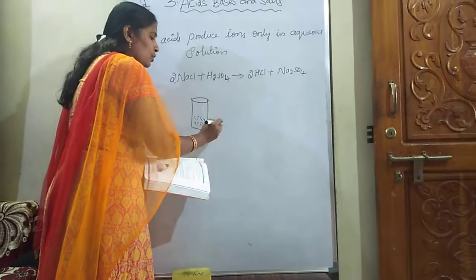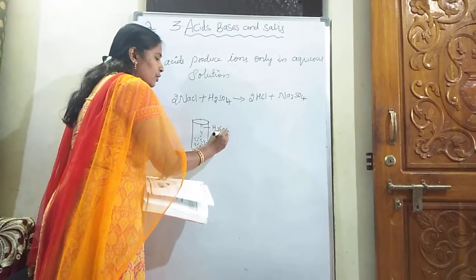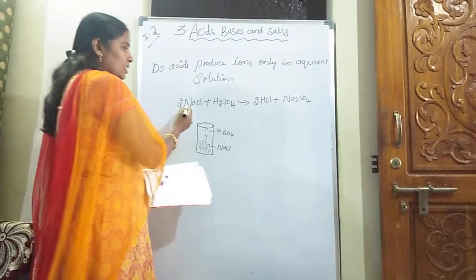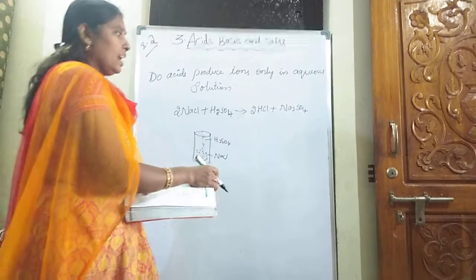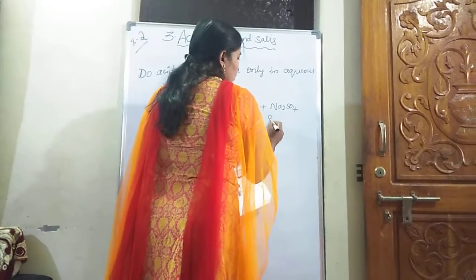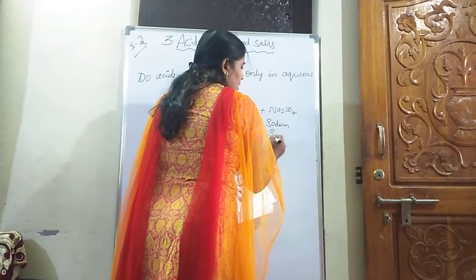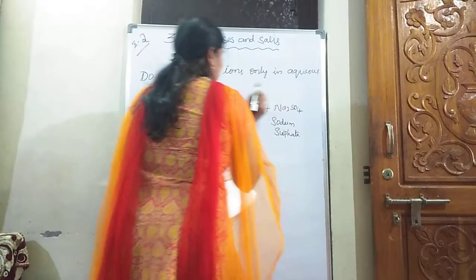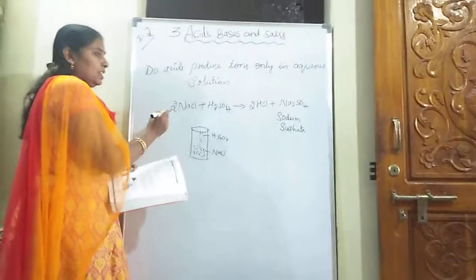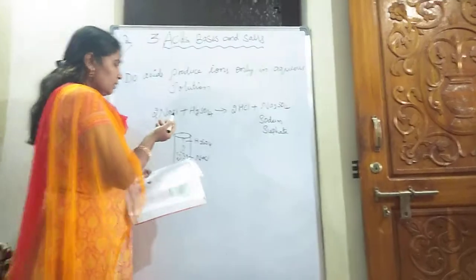And to that we need to add sulfuric acid. Which acid? Sulfuric acid. What happens when a salt reacts with sulfuric acid? It forms HCl, which is nothing but hydrochloric acid, and sodium sulfate. The formula Na2SO4 is nothing but sodium sulfate. So once again, do acids produce ions only in aqueous solutions? Don't know. Let me check.